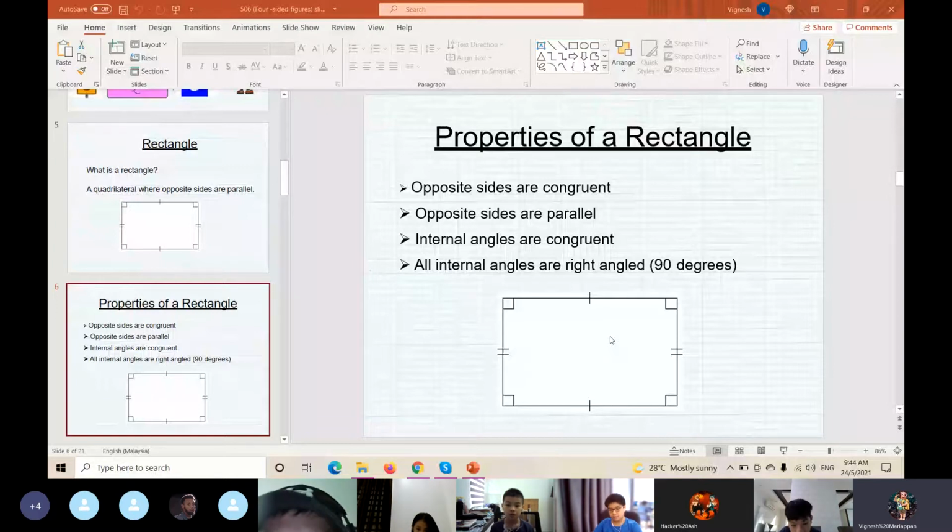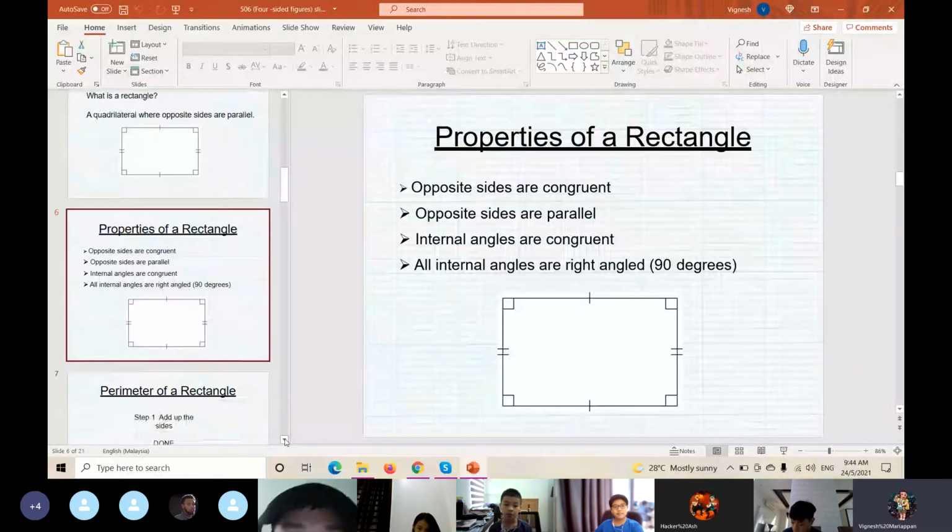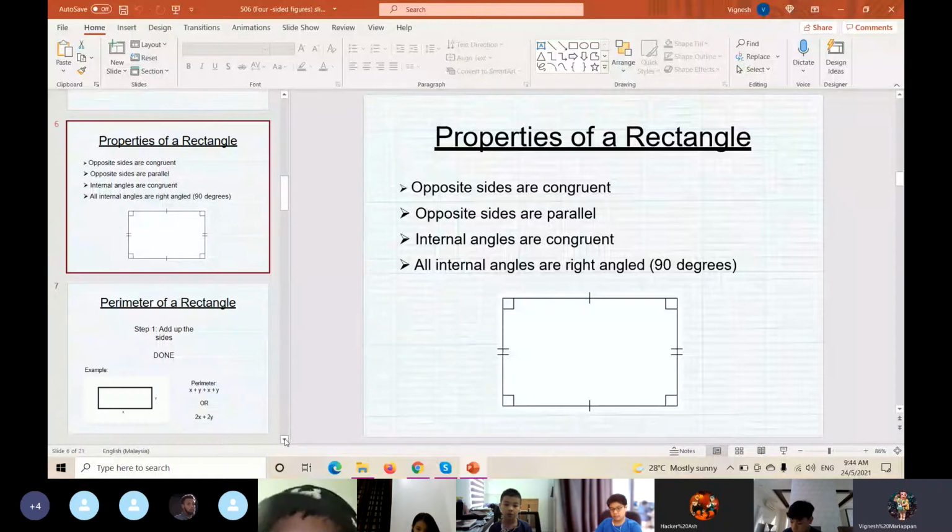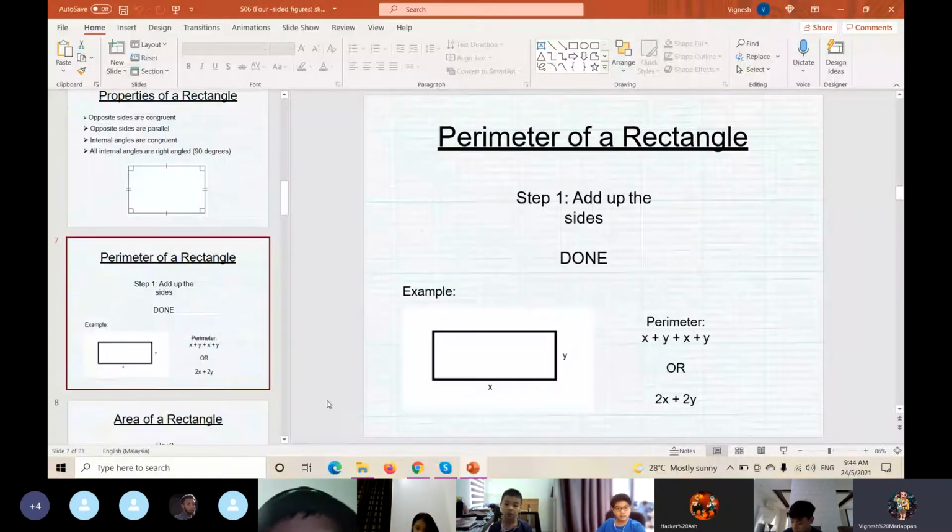Okay, who still remembers the perimeter and also the area? How to calculate the perimeter of a rectangle, and then how to calculate the area of a rectangle? Perimeter is to add up the length and width of the shape. Very good. Perimeter first. Go back to page 74.